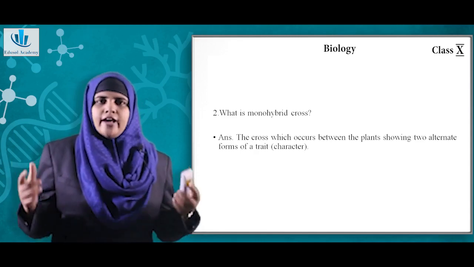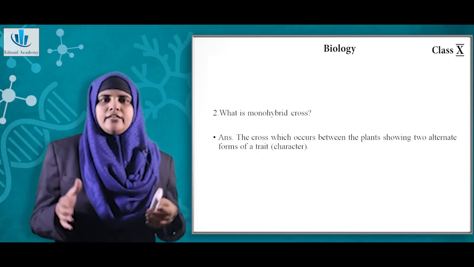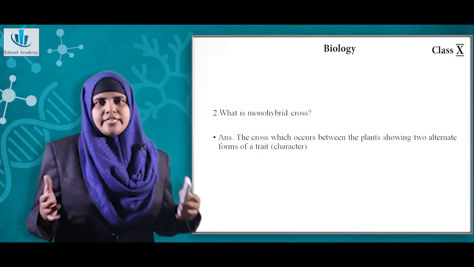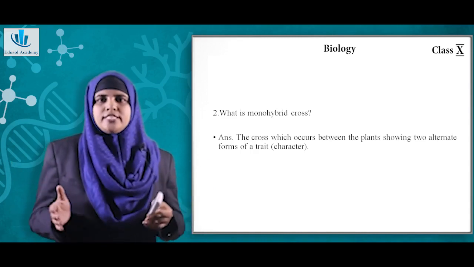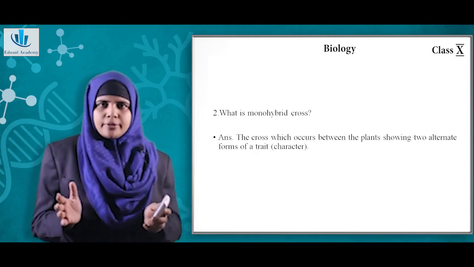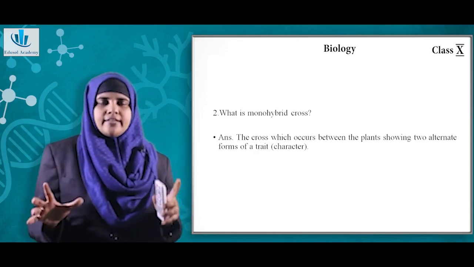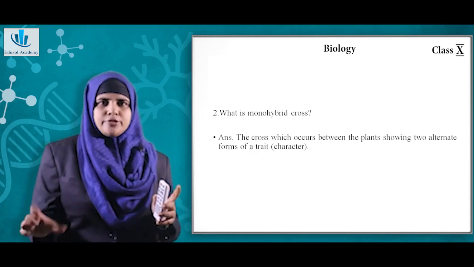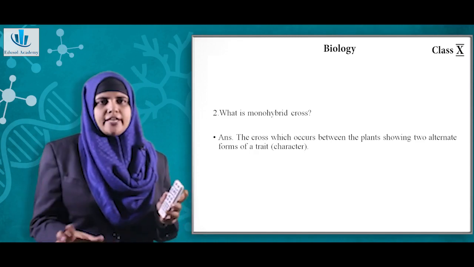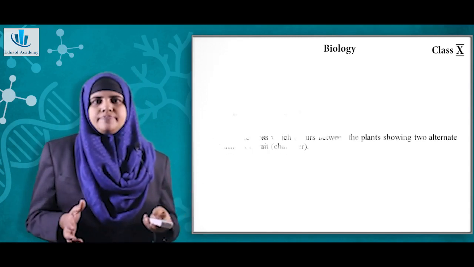They have been crossed, and then F1 generation and subsequently F2 generation. So when you say monohybrid cross, only one characteristic is being studied, for example, tallness.